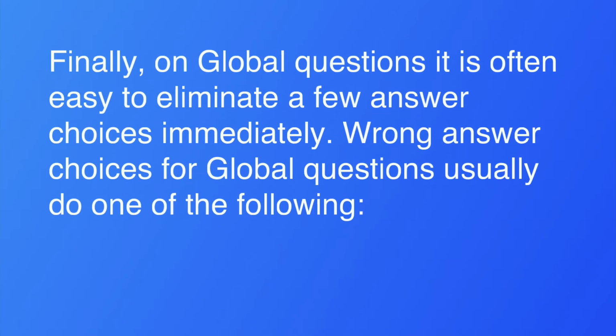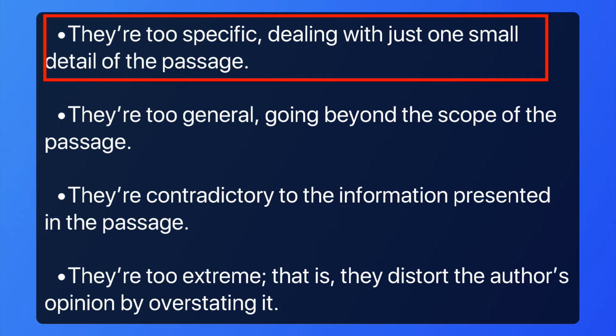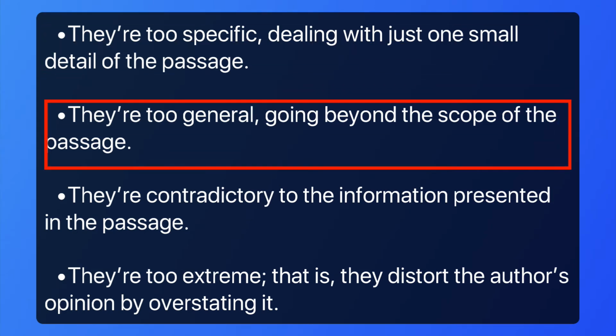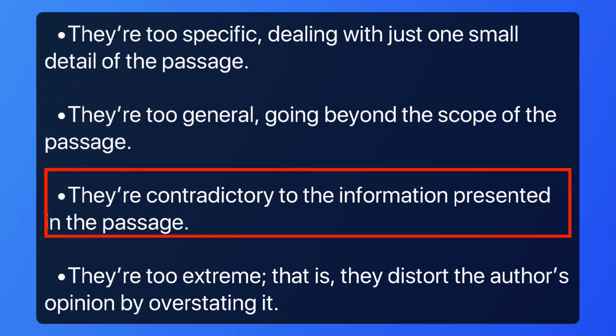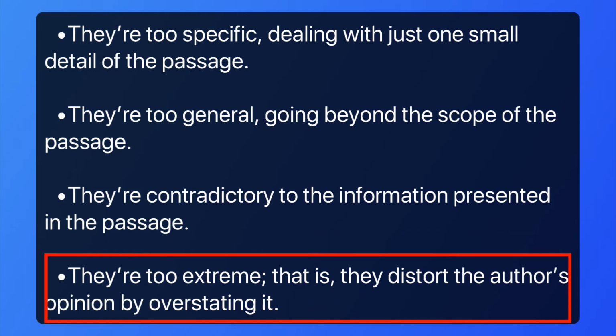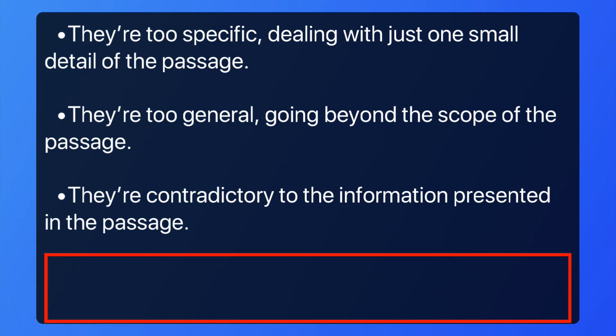Finally, on global questions, it is often easy to eliminate a few answer choices immediately. Wrong answer choices for global questions usually do one of the following. They're too specific, dealing with just one small detail of the passage. They're too general, going beyond the scope of the passage. They're contradictory to the information presented in the passage. They're too extreme, that is, they distort the author's opinion by overstating it.